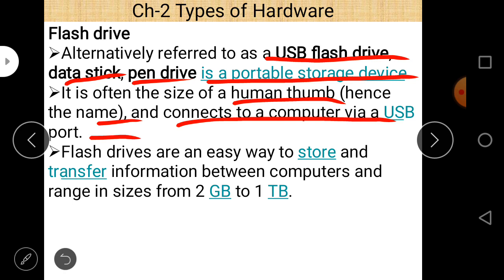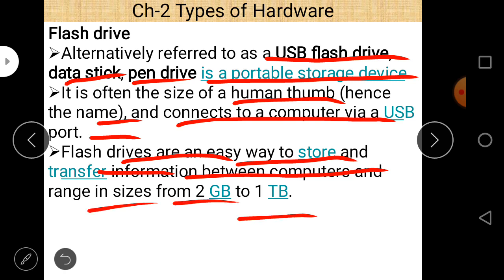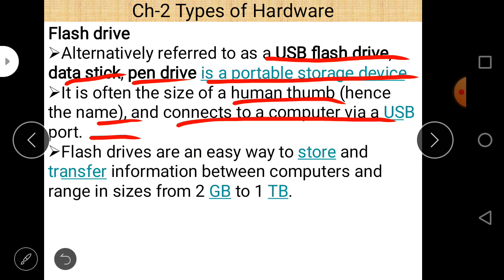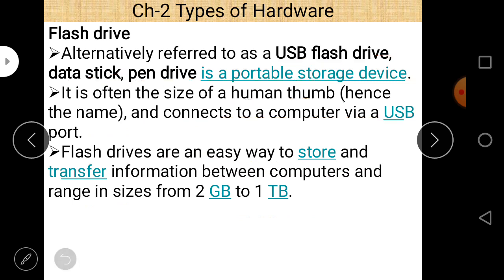And flash drives are an easy way to store and transfer information between computers, and range in size from 2 GB to 1 terabyte. So that is the size of a flash drive or a pen drive, or sometimes it is also called a thumb drive, because it is the size of a human thumb. As for the main points, first of all, it is called a USB flash drive because it is directly plugged into a USB port, USB standing for universal serial bus, and it can be easily accessed using the USB port.